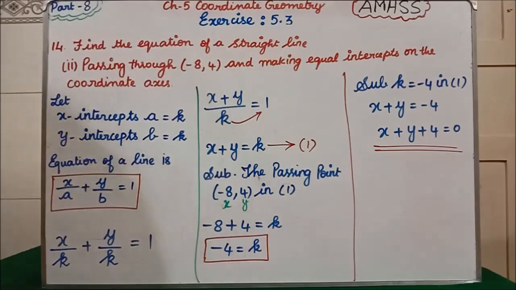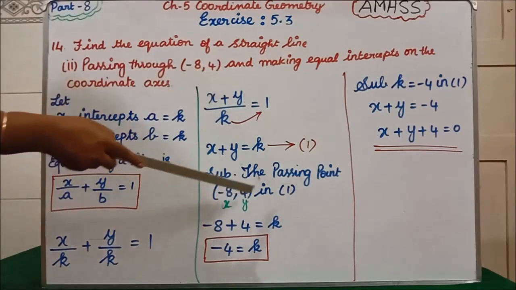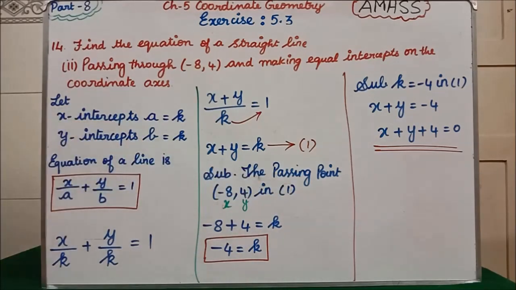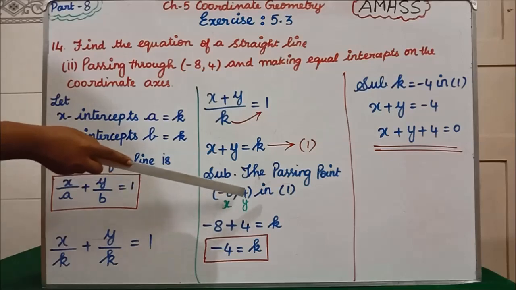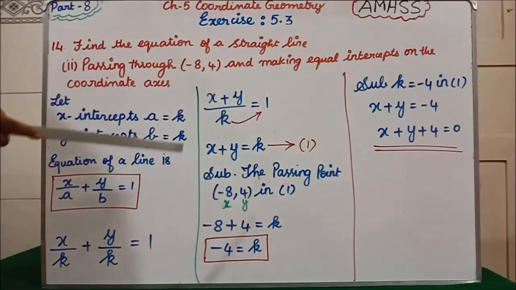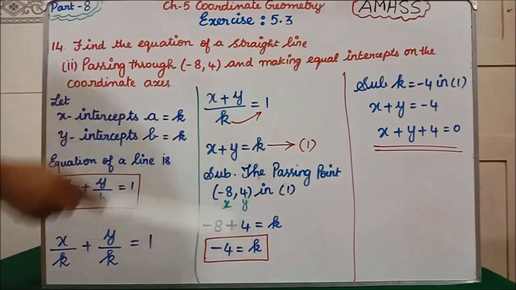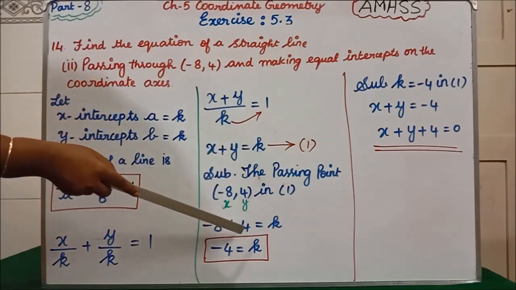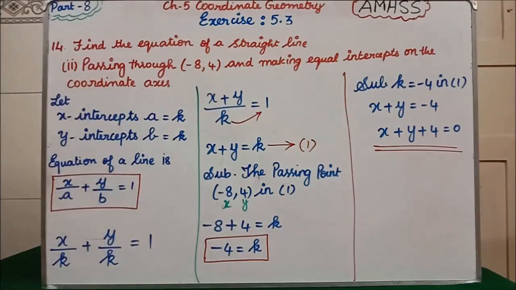Substitute. SUB means substitute. You write the full form in the classwork: substitute. Substitute the passing point (-8, 4) in equation 1. We are going to substitute (-8, 4) in equation 1. Minus 8 is our x, 4 is our y. Here what is our equation 1? x + y = k. So in the place of x you write minus 8, in the place of y you write plus 4, equal to k. So 4 minus 8 is minus 4, equal to k.